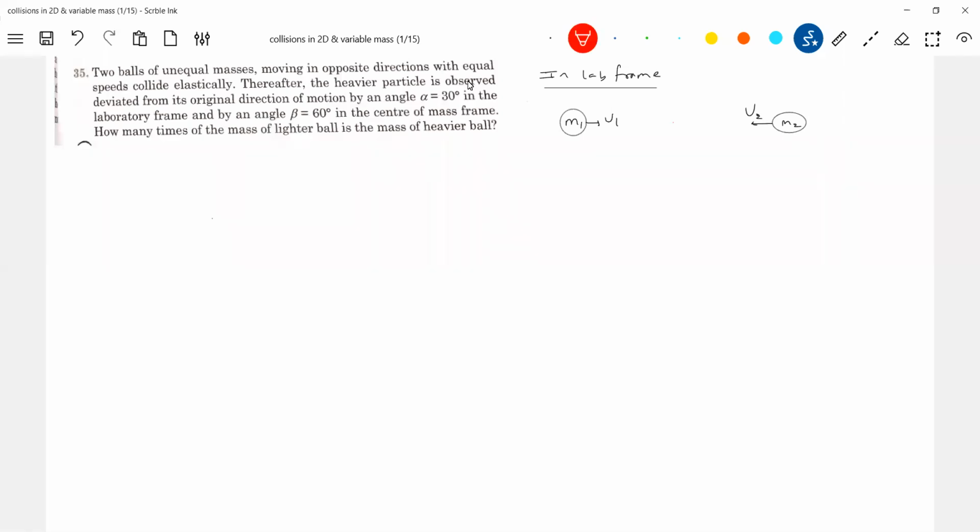So what about the center of mass? Both are moving with equal speeds, so the problem has become a little bit easier. What is the velocity of the center of mass, and in what direction? Because M1 is greater than M2, I'm assuming this is the heavier particle and this is the lighter particle. A lot of background we are setting up here. Then what is the expression for the velocity of the center of mass? This is all before collision.